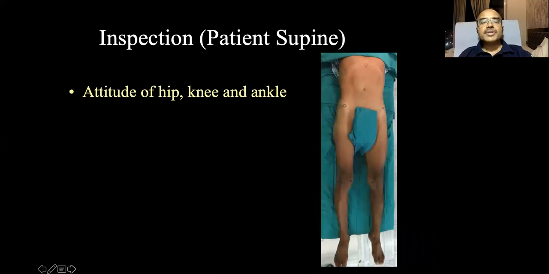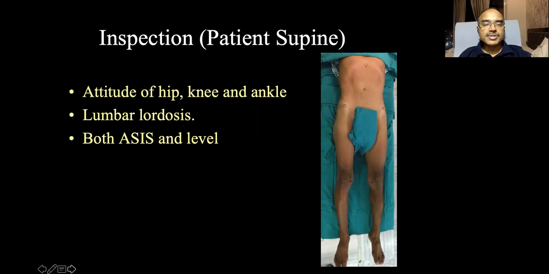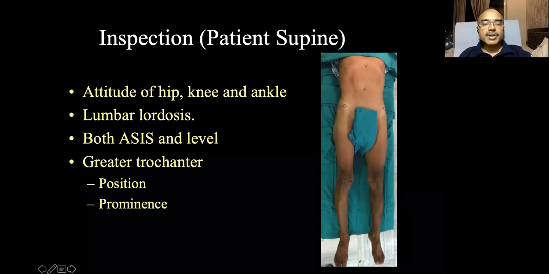Next, you examine the patient in supine position. What is the attitude of the hip, knee, and ankle? Whether it's externally rotated, internally rotated. Is there any increased lumbar lordosis from the side? Both the anterosuperior iliac spines, are they at the same level, or is one side at a lower level or a higher level?